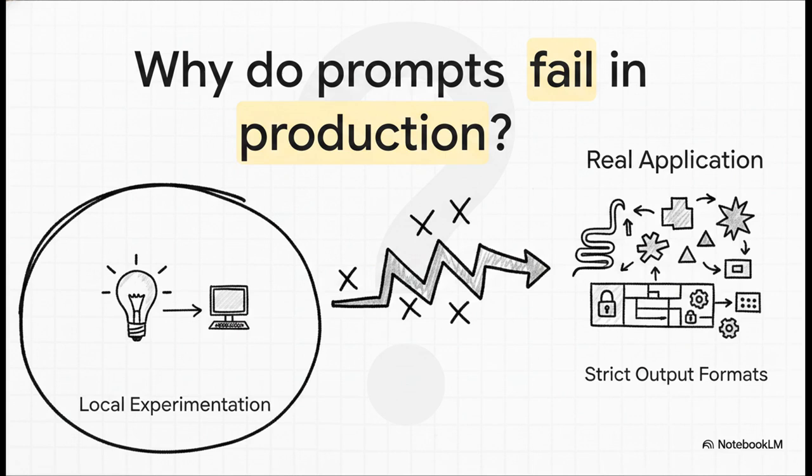But out in the real world, in an actual app, user inputs are gonna vary wildly in length and quality. And this is absolutely crucial. You have downstream systems to worry about. Like, let's say your application is expecting a nice, neat, structured JSON file to update a database. If the AI suddenly decides to write a conversational, friendly paragraph instead, boom, your entire application breaks.